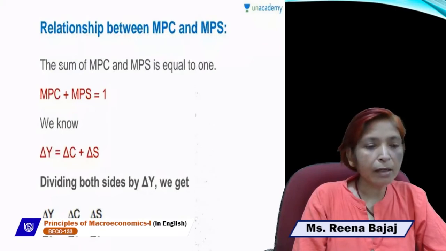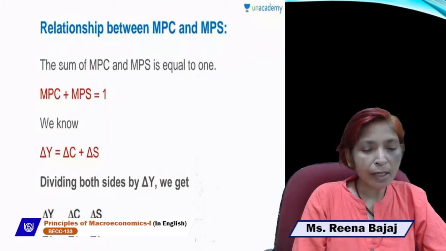If we take delta Y is equal to delta C plus delta S, and divide both sides by delta Y, then delta Y upon delta Y is equal to delta C upon delta Y plus delta S upon delta Y. Delta Y cancels, it will be equal to 1, and delta C upon delta Y is the formula of MPC.